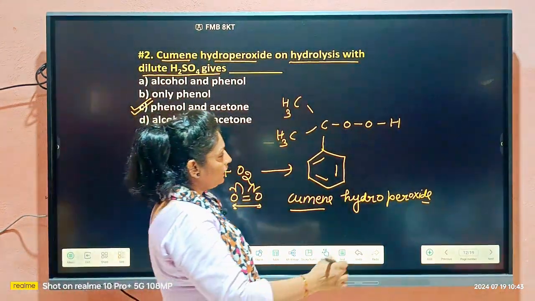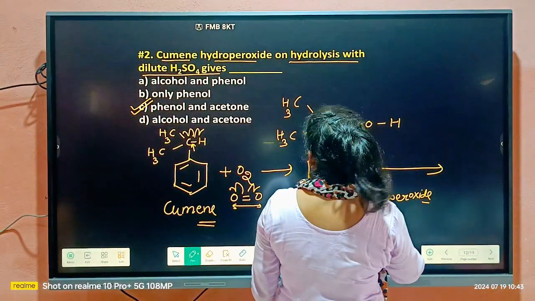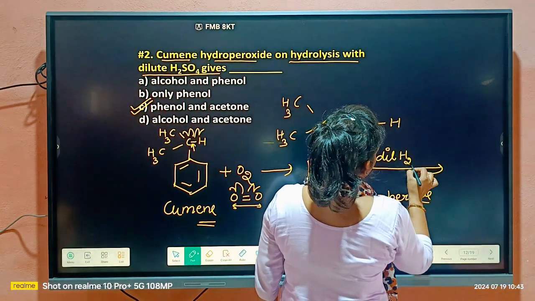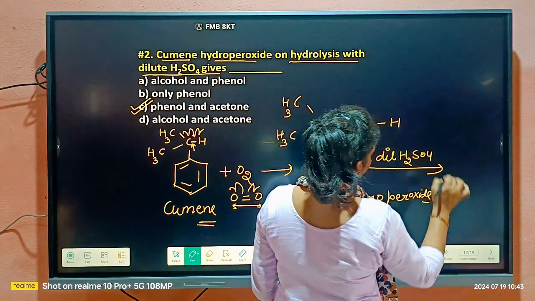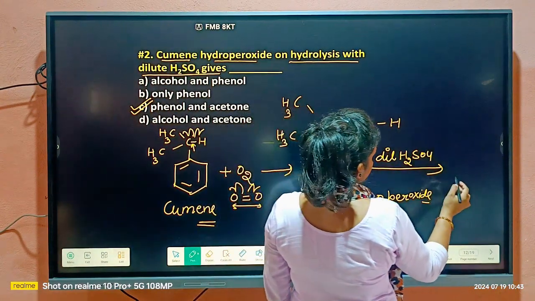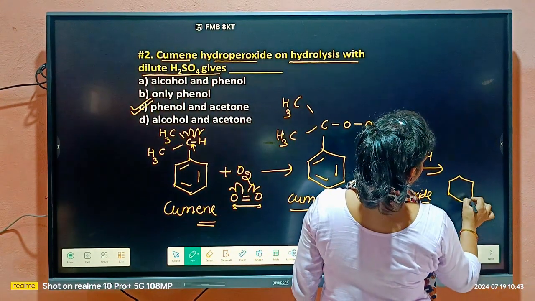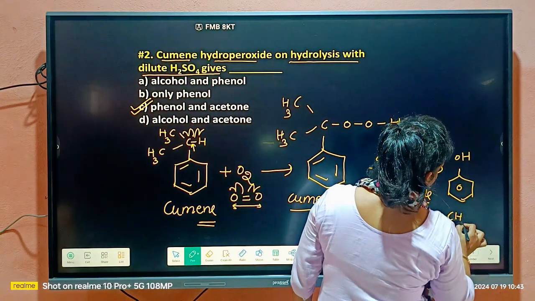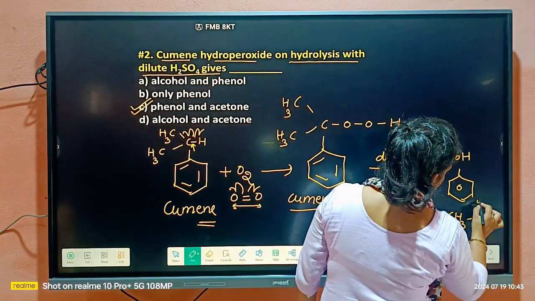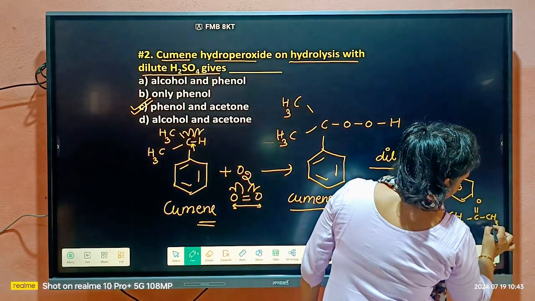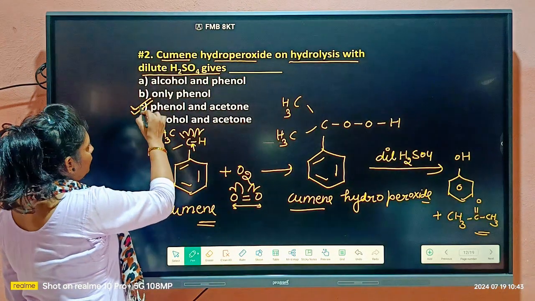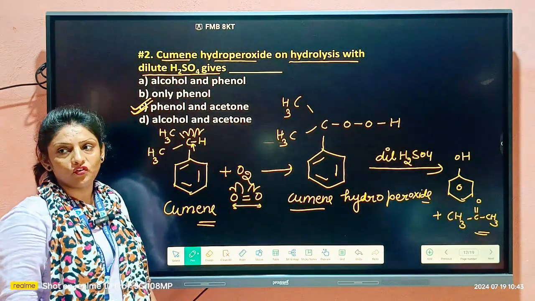So when we do hydrolysis in presence of dilute H2SO4, then from here we will get phenol plus acetone. We have already discussed this reaction in class. So here option C will be the right option for this question.